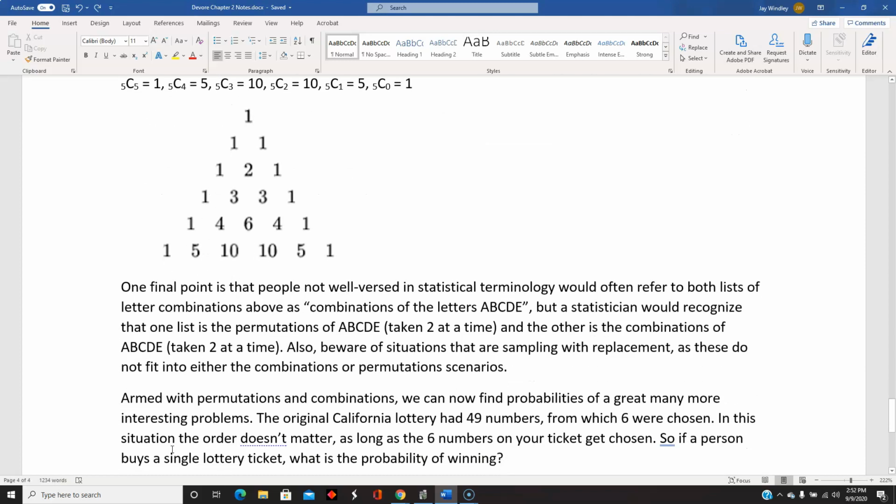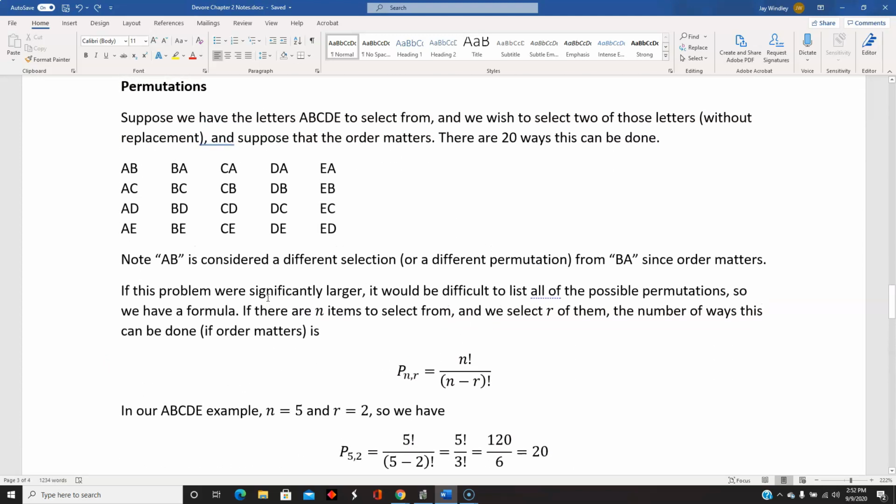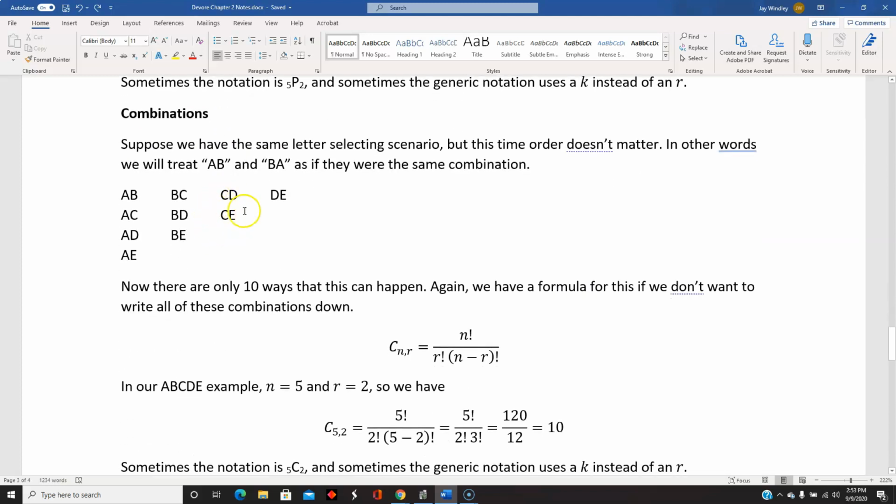Anyways, one other thing here is that sometimes a student not well versed in statistical terminology would look at this list and say, oh, that's all the combinations of the letters A, B, C, D, and E. But there's different terminology for this list and this list.